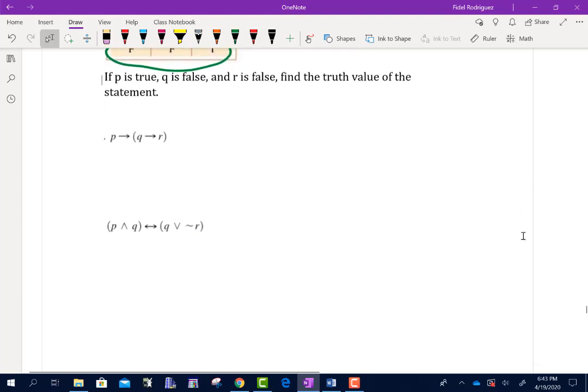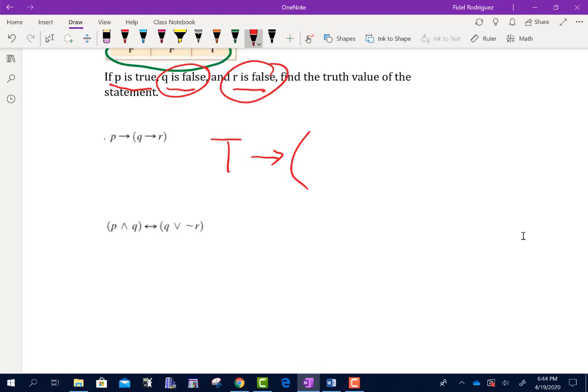So let's see if we can figure out how to do these last few problems that we have here out of 3.3. And I want you to notice what it tells me. It tells me P is true, Q is false, R is false. Find the truth value of the statement. So the first part here, P is going to be true, so I'm going to put a true, and I'm going to put an arrow. It tells me that Q is false and R is false. So false going to false.